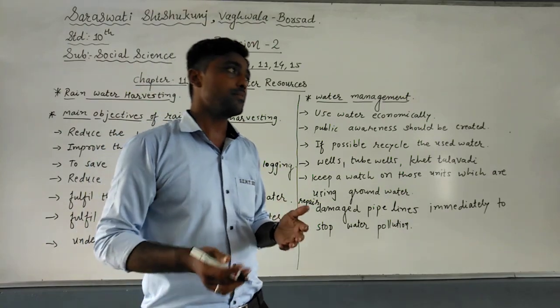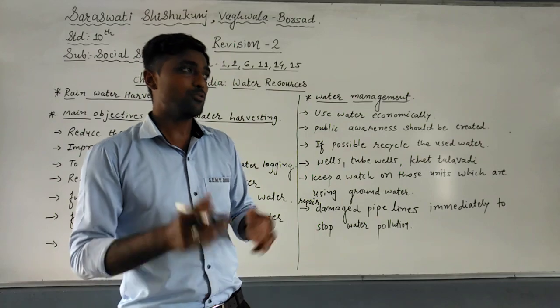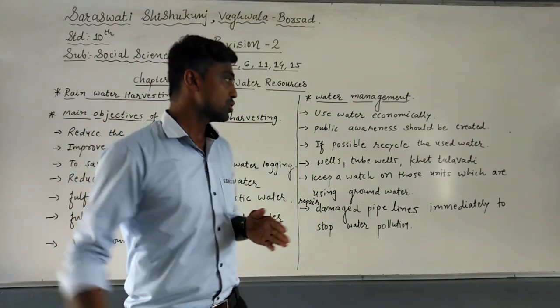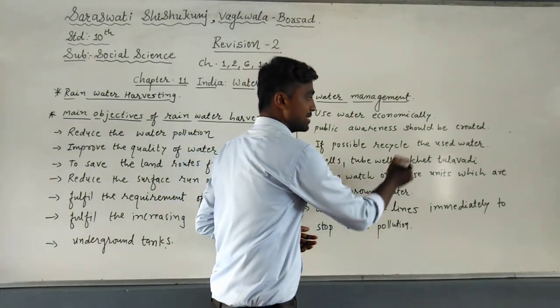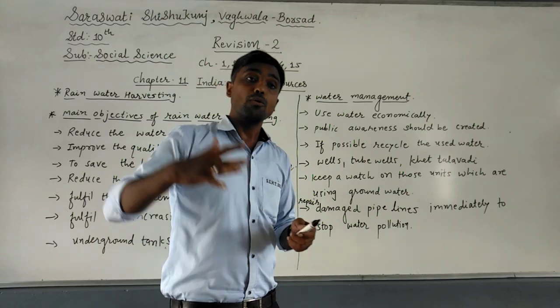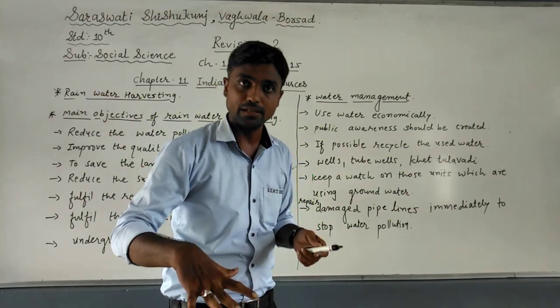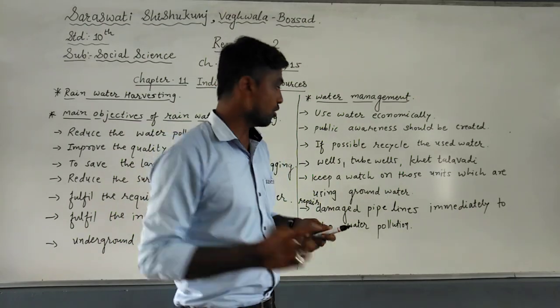Understood? What happens? Sometimes we use the water and easily throw it out of our house. It should not happen. That water should be used for another purpose also. So recycled water should be used for different purposes. Wells, tubewells and khet talabis should be deepest. It means they should be deepest, so a huge amount of water can be collected. If they are deepest, okay, a huge amount of water will be stored.